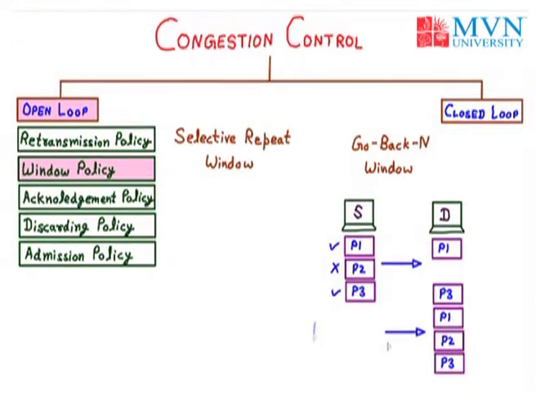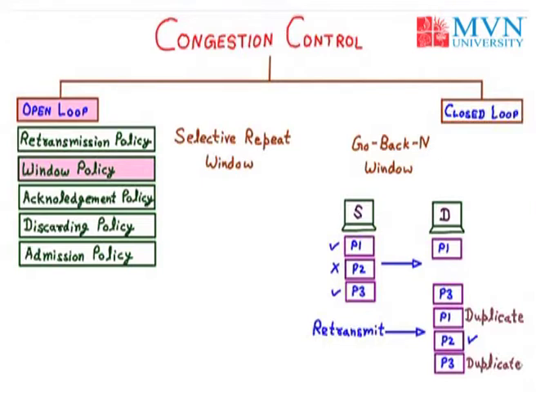So this is the retransmission of all the packets P1, P2 and P3 from source to destination. Now we can see that we have received packet P2, but unnecessarily we have received packet P1 as a duplicate, and again P3 as a duplicate. So that means by using the go back n window, we are increasing the congestion.